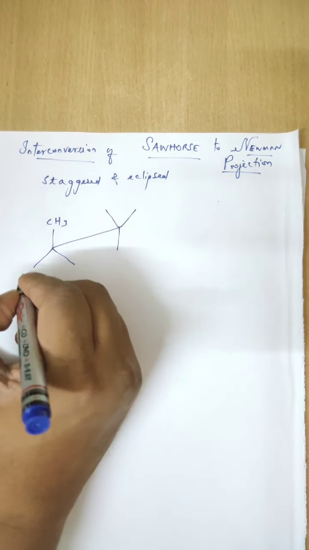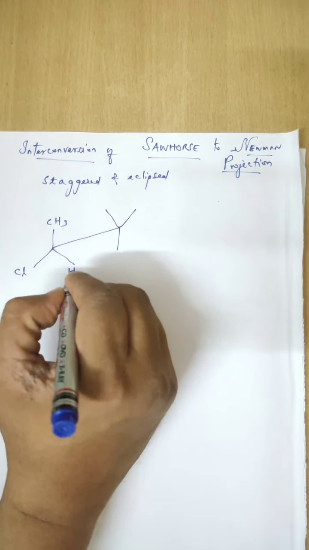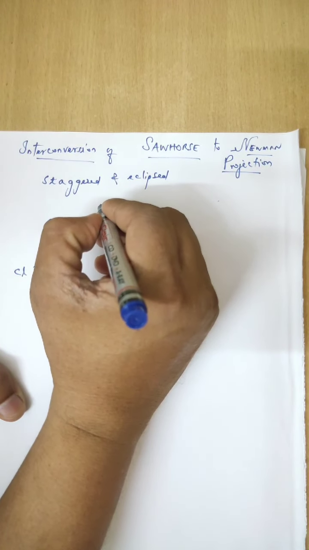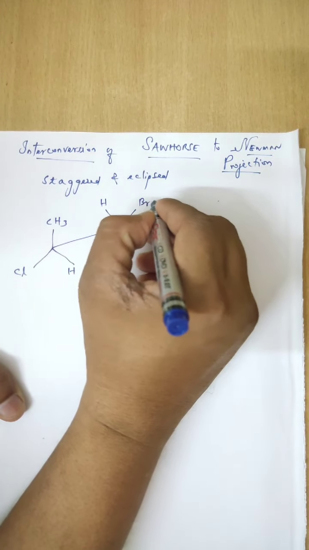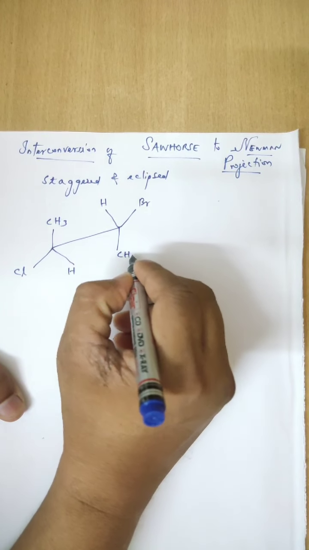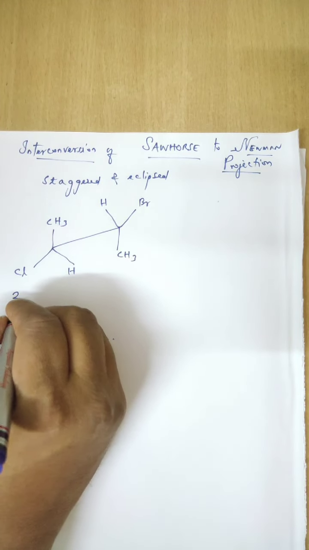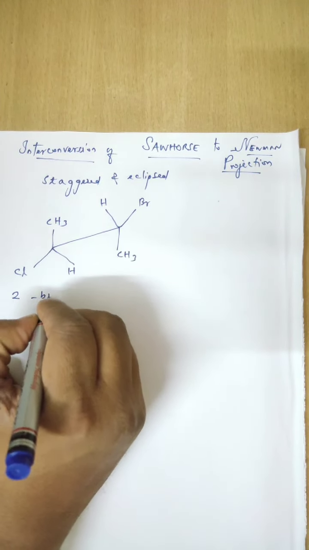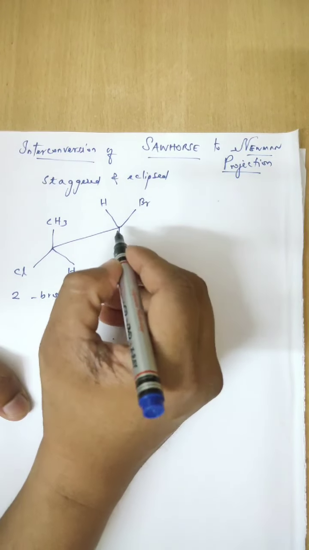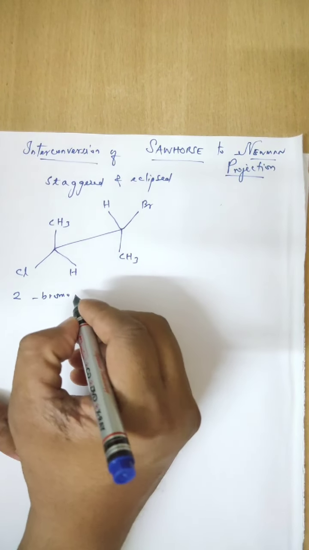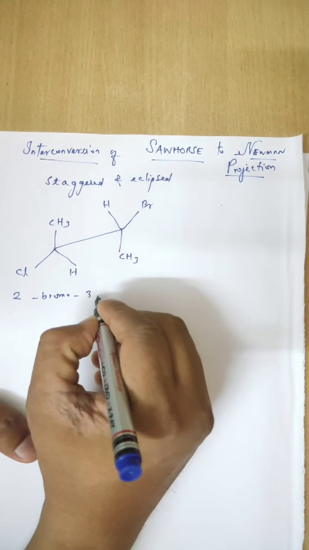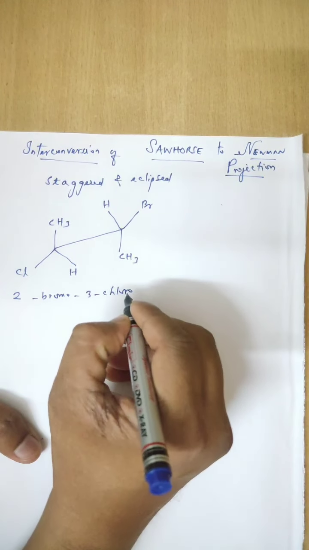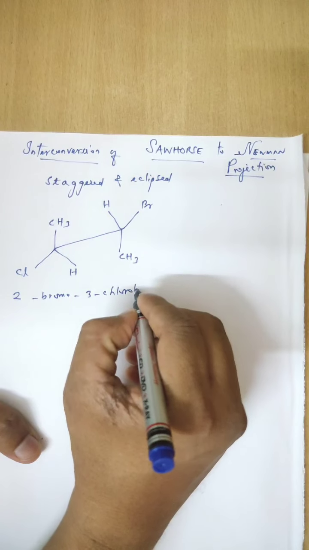CH3, chlorine, hydrogen. Then here you have hydrogen, bromine and CH3. That is 2-bromo-3-chlorobutane.